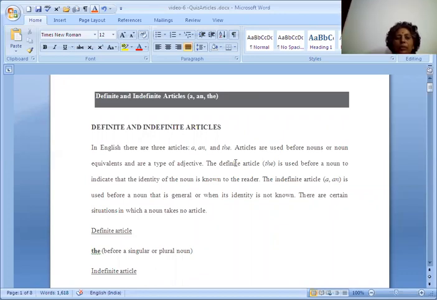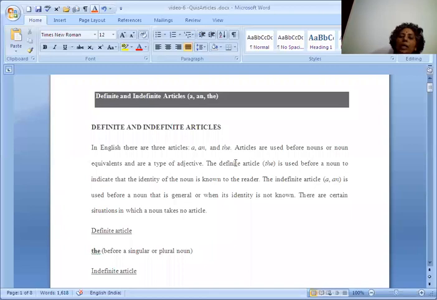Now, today we are going to discuss articles. As we know, articles are part of speech. We have 8 parts of speech. Out of that, articles are also there. Generally, A and THE are called articles. These are adjectives in English.